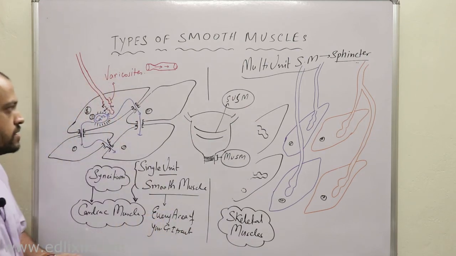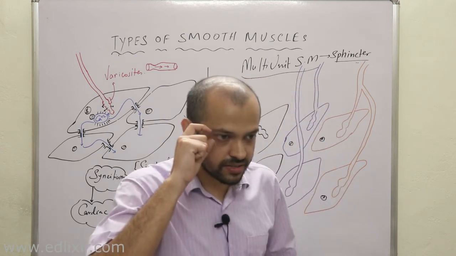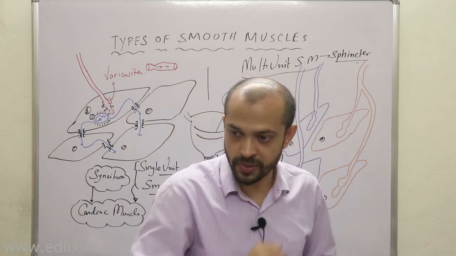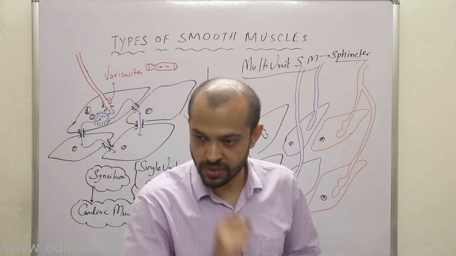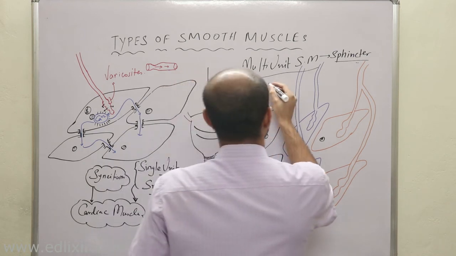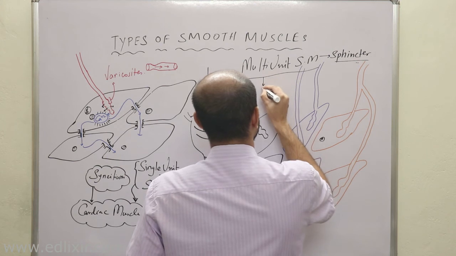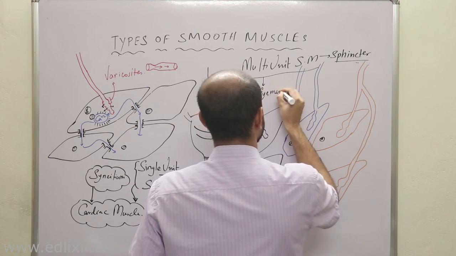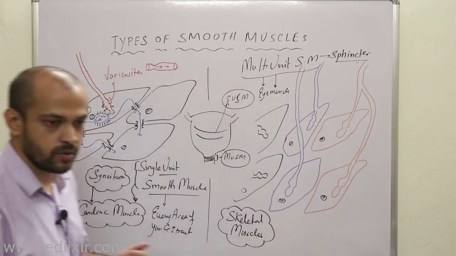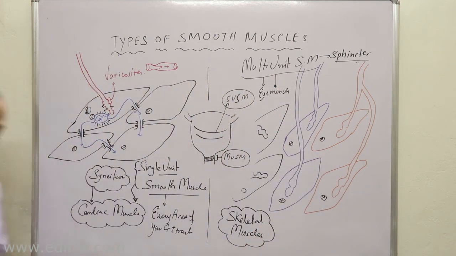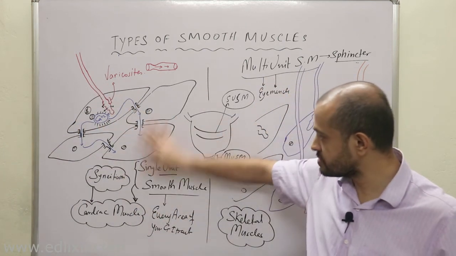Clear? Now your eye muscles, which control the diameter of your pupils, require precision in muscle movements. Therefore, eye muscles are also multi-unit smooth muscle. Where they require precision in movements, it is multi-unit. Where they require generalized movements or a slow wave of depolarization, they will use single unit smooth muscle.